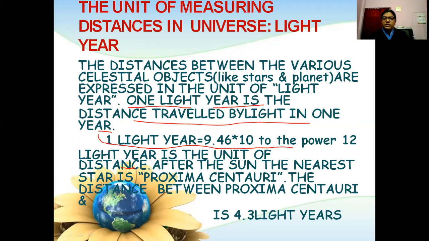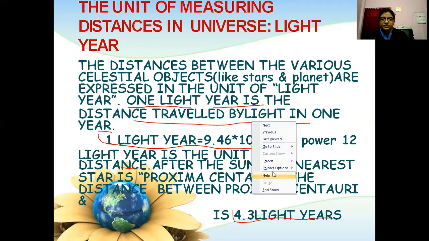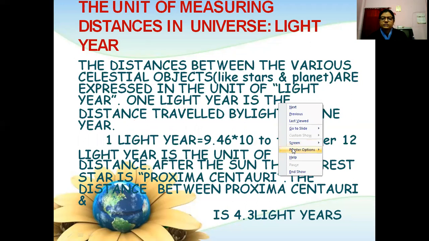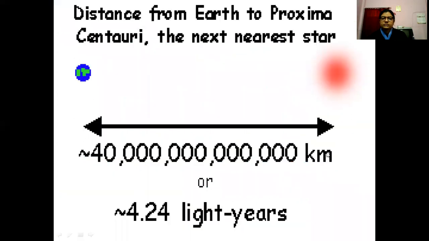The distance from the Earth to Proxima Centauri, the next nearest star, is about 4.3 light years.